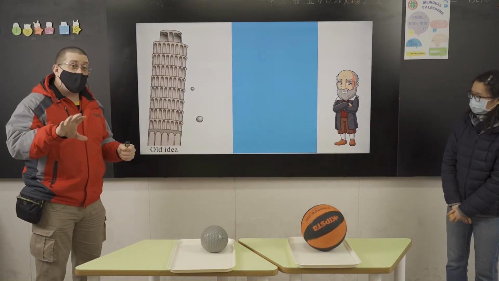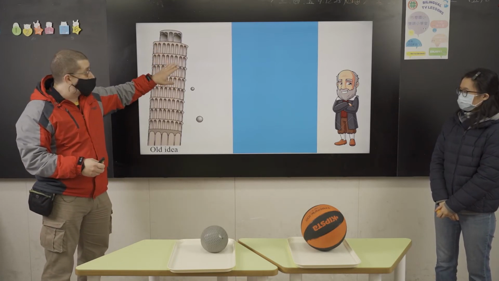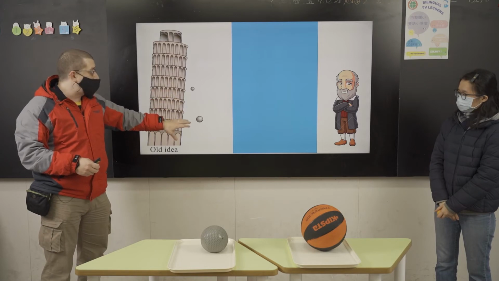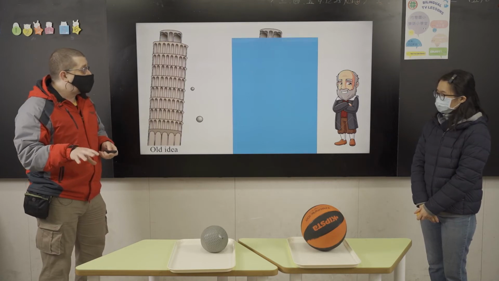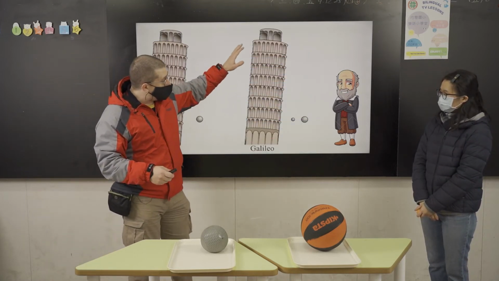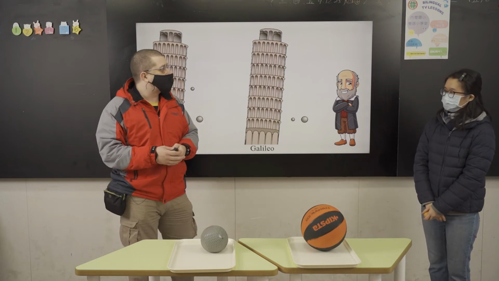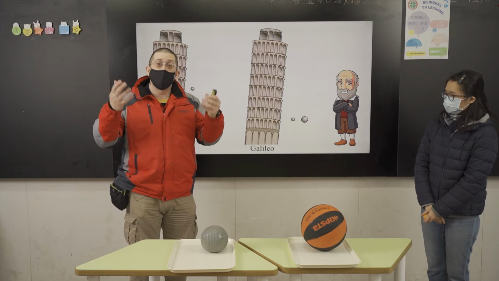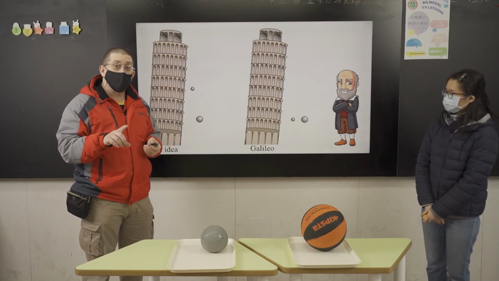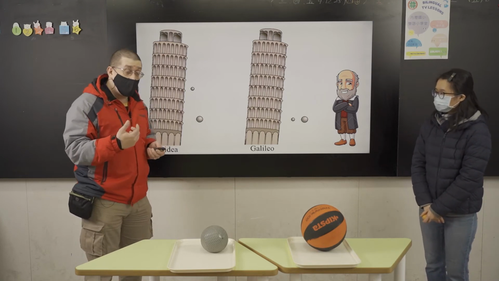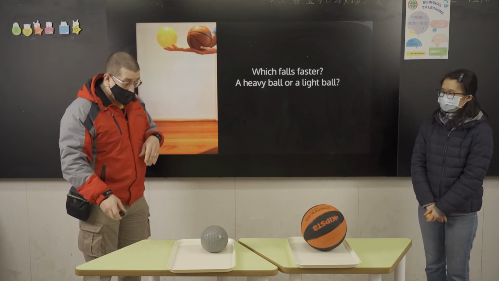The idea was that you could drop the two balls and the lighter one should go slower, while the heavier one, with greater mass, should fall faster. But what he found was when he dropped the two balls, they both hit the earth at the exact same time, which was rather curious and something we had to come to understand. We're going to do an experiment today to test Galileo's experiment, and find out which ball falls faster, a heavy ball or a light ball.